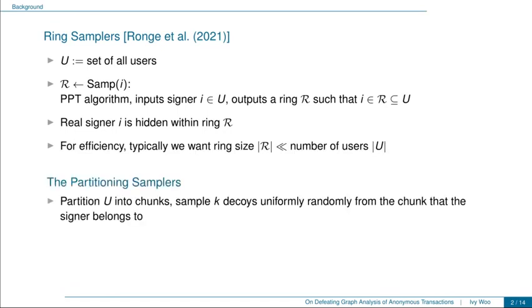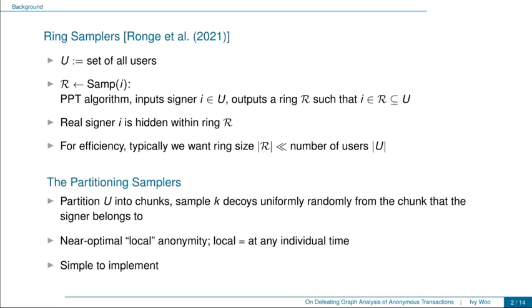The authors further introduced a class of ring samplers called the partitioning samplers. A partitioning sampler would partition the set of all users into chunks, then sample some number k of decoys uniformly randomly from the chunk that the signer belongs to. The authors showed that the partitioning samplers achieve near-optimal local anonymity, where local here refers to anonymity at any individual time. Moreover, a partitioning sampler has the advantage that it is simple to implement in practice. Given this background, we are therefore interested in further investigating the partitioning samplers.